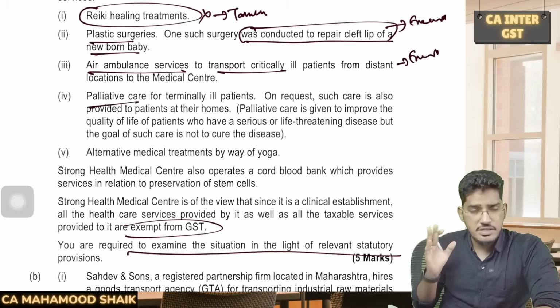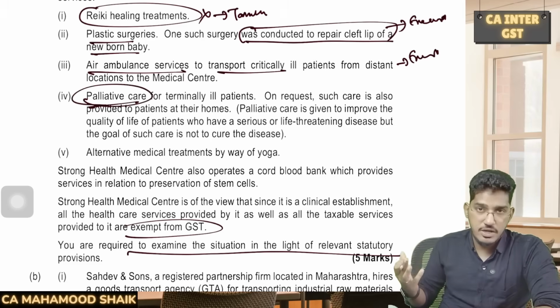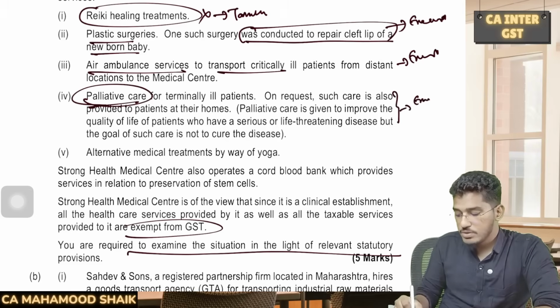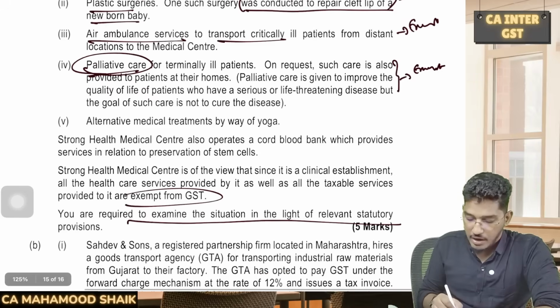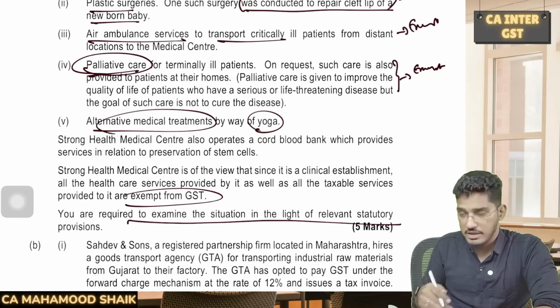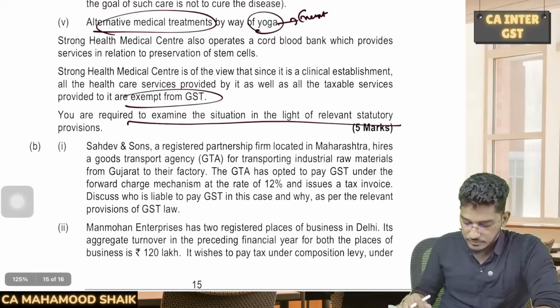Palliative care, this we have discussed in a very elaborate manner. Palliative care is also for the overall well-being of the patient. This is also a recognized system of medicine. For palliative care also, exemption will become applicable. Alternative medical treatment by way of yoga. Yoga is also a recognized medical system. So this is also exempted. Next.